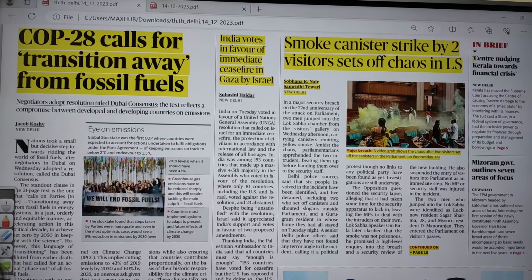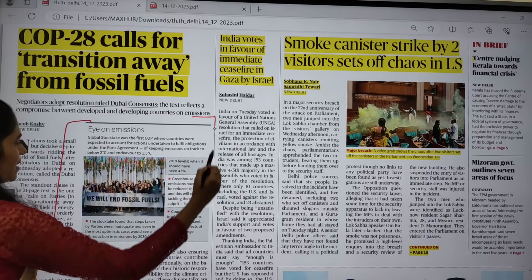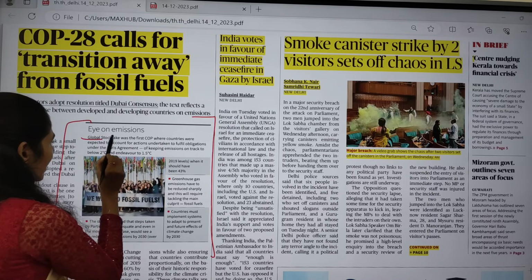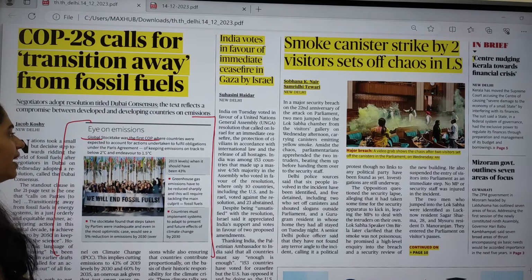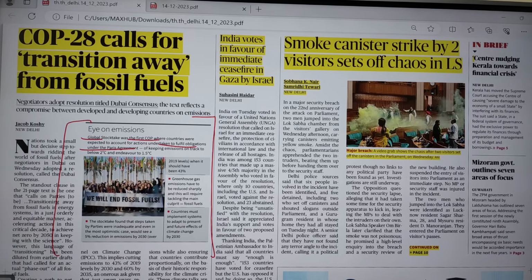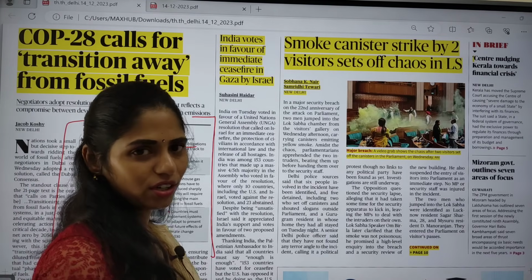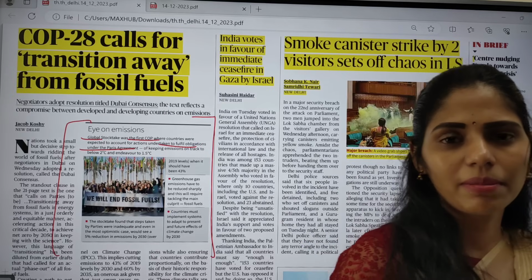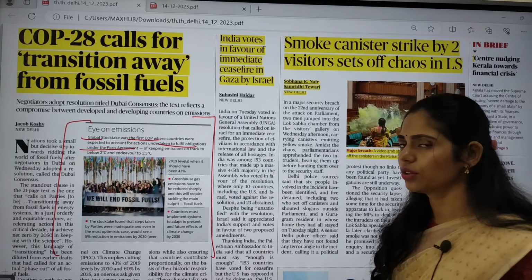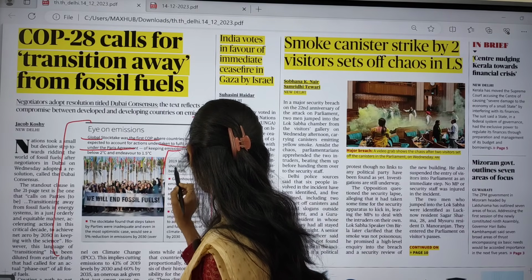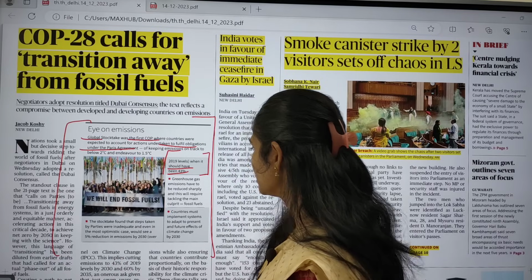And if you see this infographic, which gives some important points, we have to look at that. The Global Stocktake was the first COP where countries were expected to account for actions undertaken to fulfill obligations under the Paris Climate Deal. So under this deal, what is the promise? The promise is that we are going to decrease global temperature by 1.5 to 2 degrees centigrade. And the next one is 2000 levels, when it should have been 43%.